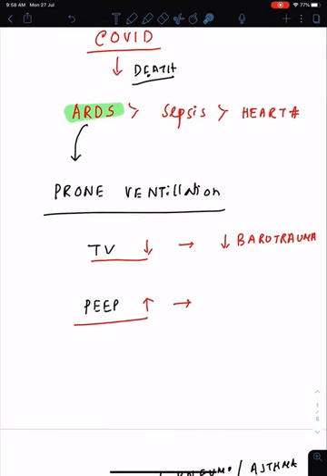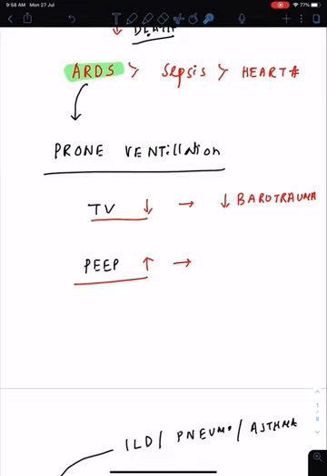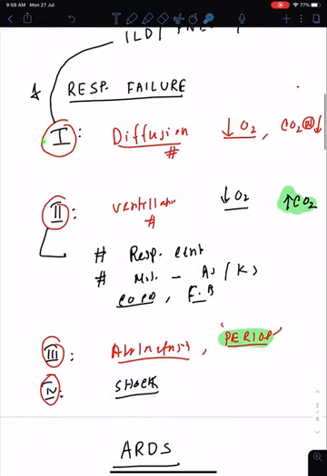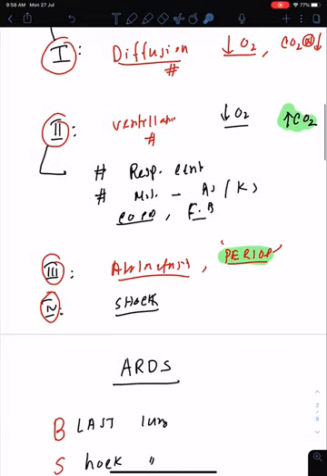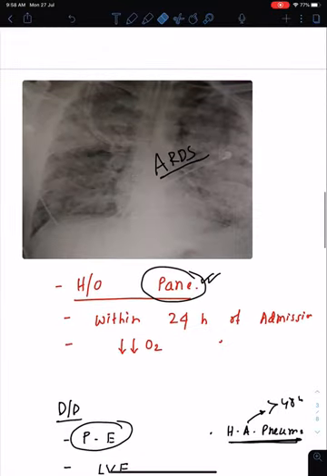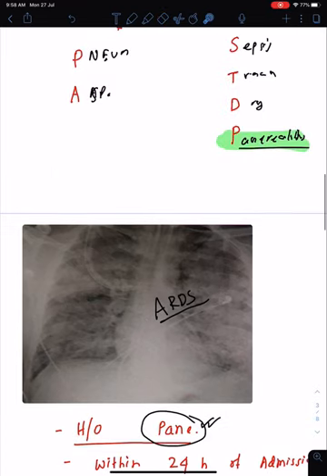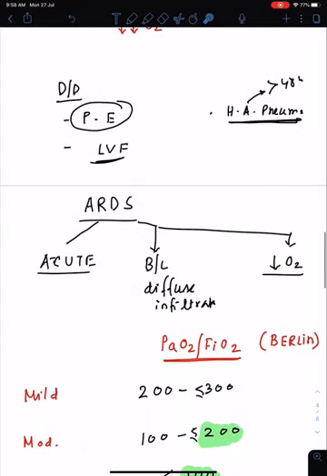You need prone ventilation with a low tidal volume and high PEEP. Type 1 respiratory failure: diffusion defect, low O2, low CO2. Type 2: ventilation defect, low O2, high CO2. Type 3: perioperative period respiratory failure. Type 4: due to shock. ARDS: acute presentation, less oxygen, bilateral diffuse infiltrate. Maybe a history of pancreatitis, trauma, drug overdose and sepsis. There may be a history like that.